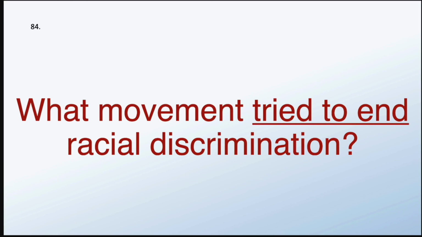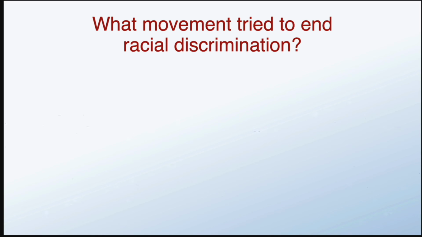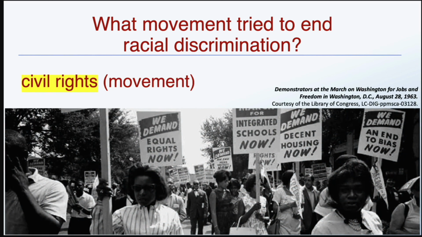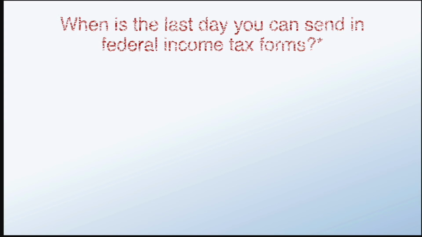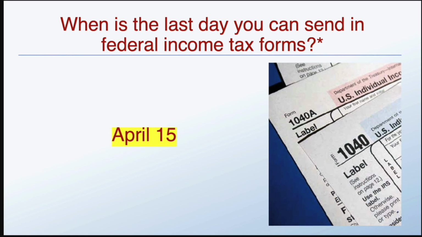What movement tried to end racial discrimination? The Civil Rights Movement. When is the last day you can send in federal income tax forms? April 15th.